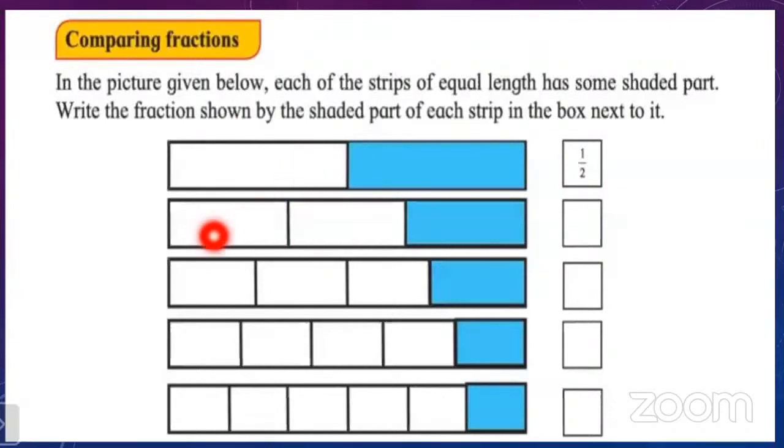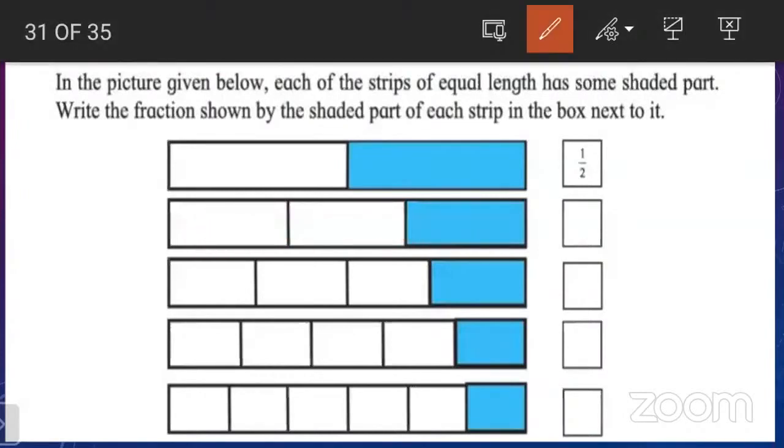So you tell me, in how many parts is this strip divided? The strip is divided into 3 parts, 1, 2, and 3. So let us write here 3. Then out of these 3 parts, how many parts are colored? Only 1 part is colored. So let us write here 1.